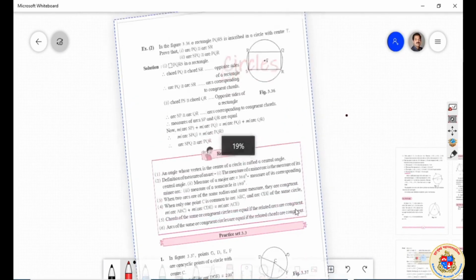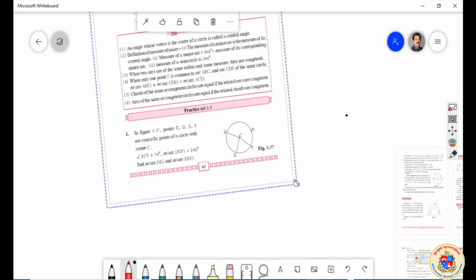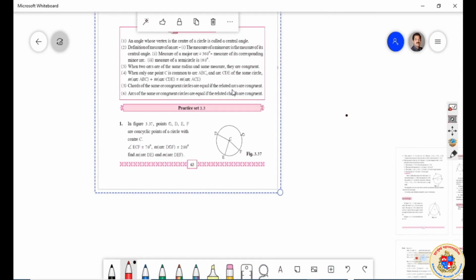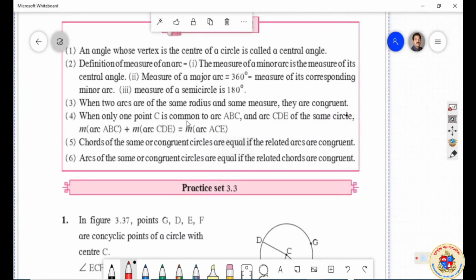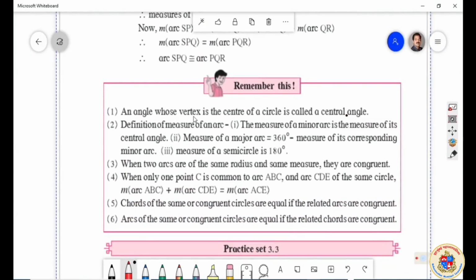Okay, you can see the textbook here, and I will keep it straight for you. Now this is the textbook page, and this is the information that you have. You know that an angle whose vertex is in the center of the circle is called central angle. This you studied. And you also studied the concept of measuring an arc. The arc is measured by measuring the central angle made by that arc.